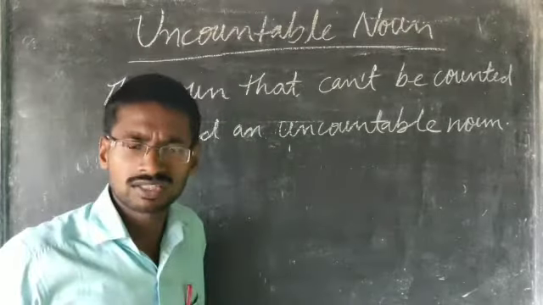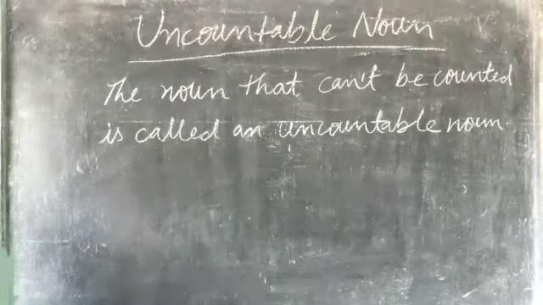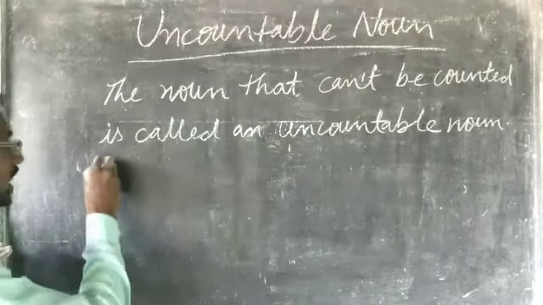Means we can't count it. That type of noun is what? Uncountable. As for example,